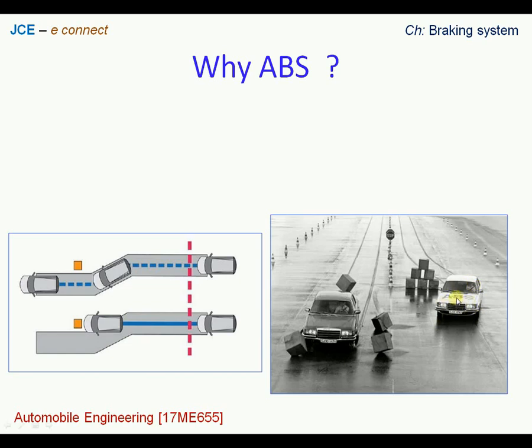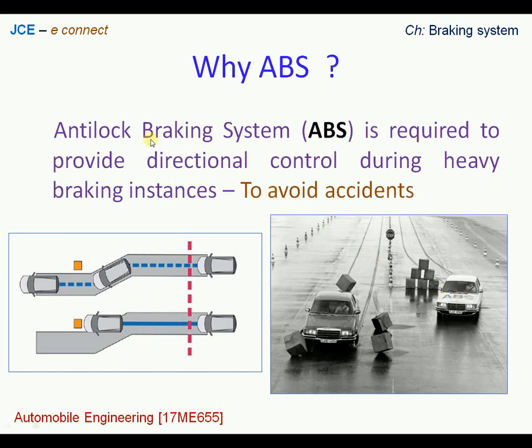Now let us see why we require anti-lock braking system. It says that anti-lock braking system, in short ABS, is required to provide directional control during heavy braking instances. So we are concerned about directional control during heavy or sudden braking instances. This is required in order to avoid accidents.